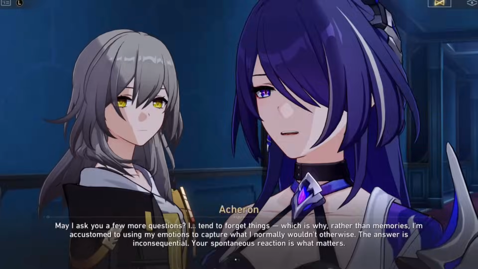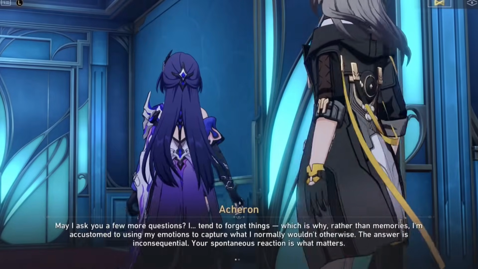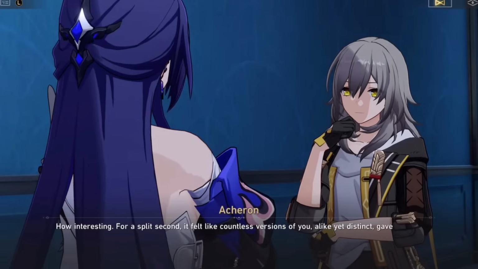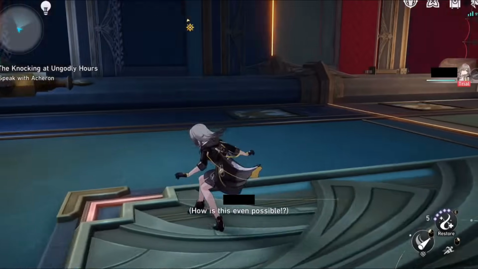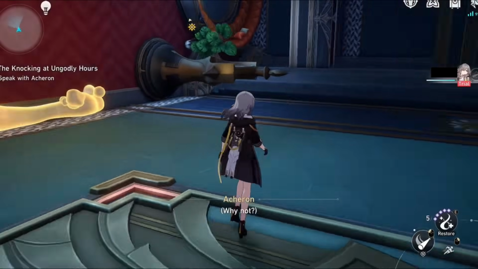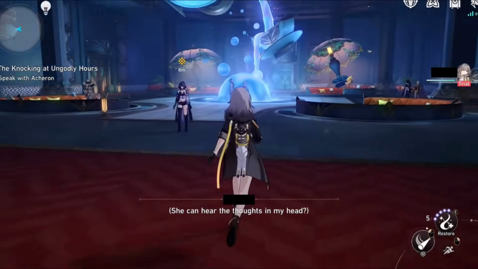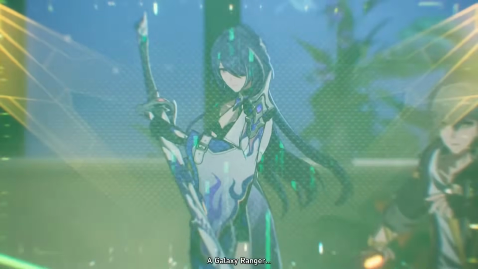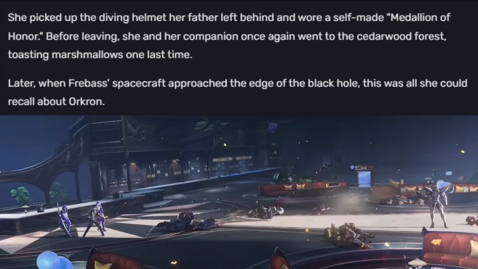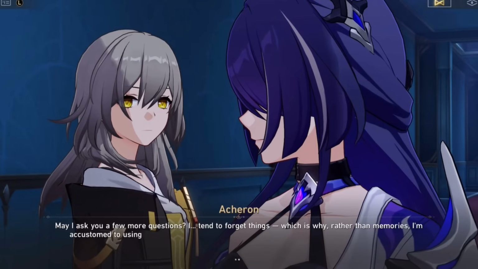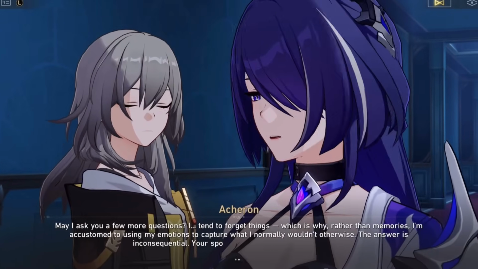She seems to have spotty memory, might have the ability to manipulate time or see and carry out multiple paths or alternate realities, and can sometimes hear others' thoughts and speak to people in their mind. These ideas can also be seen in the story of this relic set regarding IX. In the relic set, Freebass slowly loses her memory during her time venturing into IX, and so Acheron's relation to IX could be why she often cannot remember details.